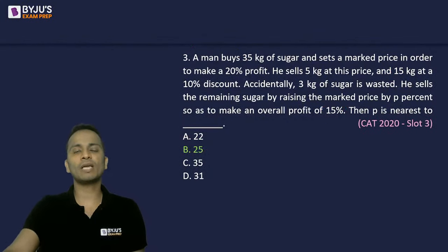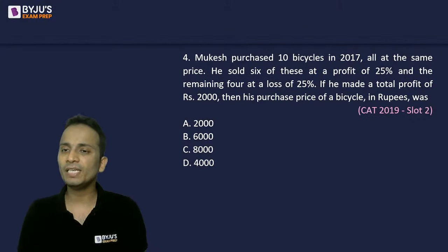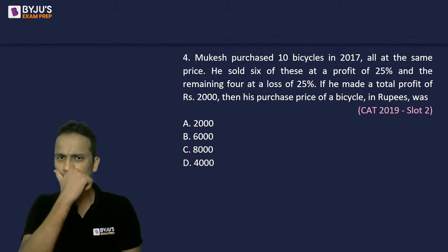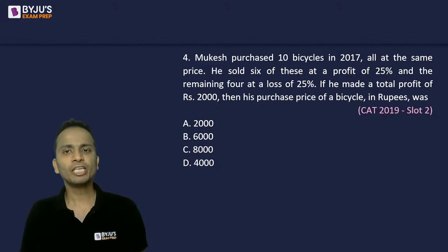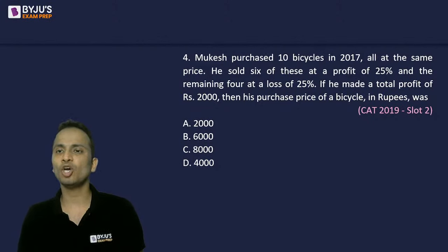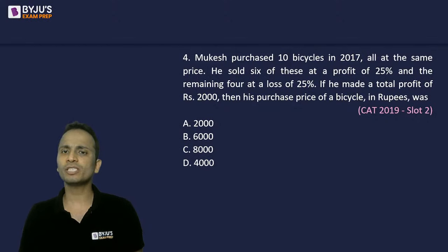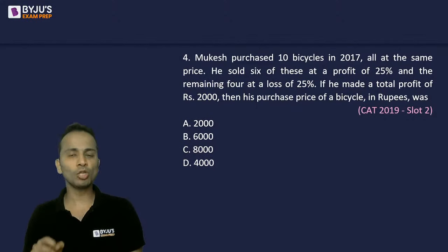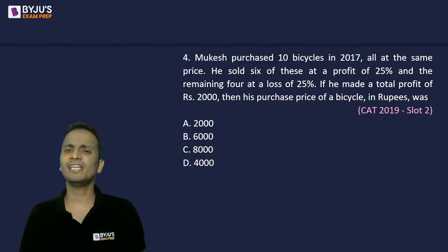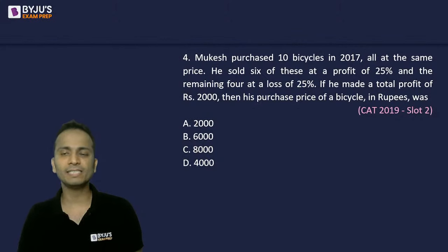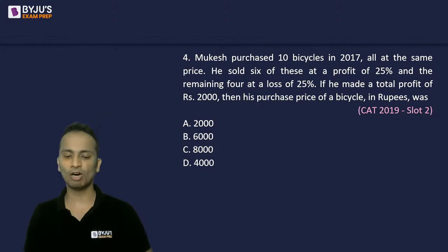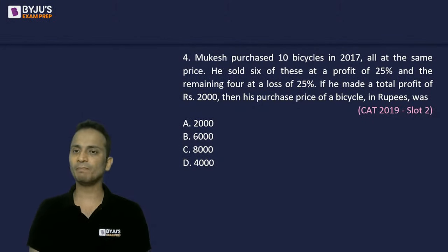Let's move on and look at the next question. CAT 2019 slot number 2. Now this one is easy. Mukesh purchased 10 bicycles in 2017, all at the same price. He sold 6 of these at a profit of 25% and the remaining 4 at a loss of 25%. If he made a total profit of rupees 2000, then his purchase price of a bicycle in rupees was how much? A very simple question.